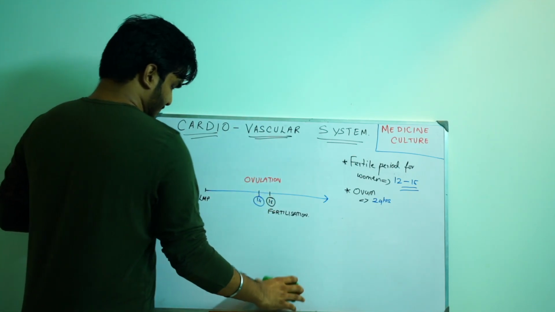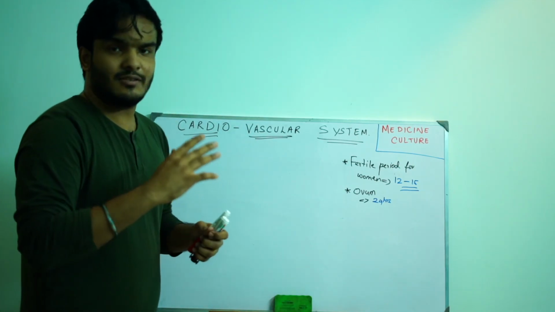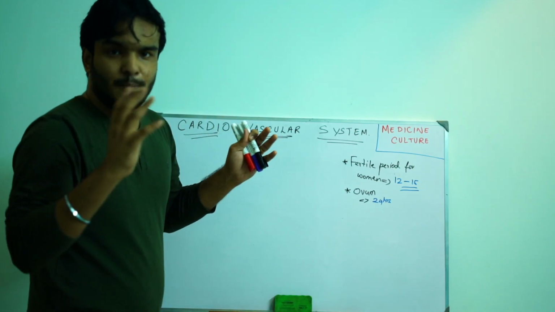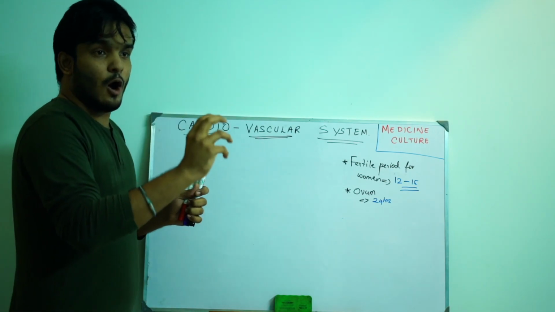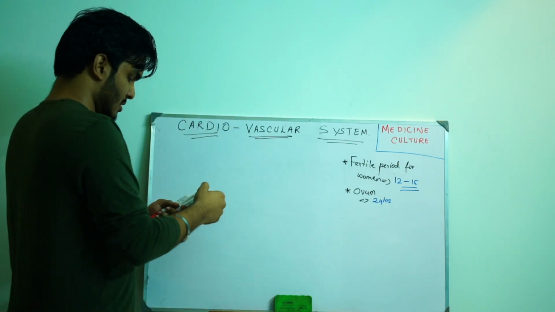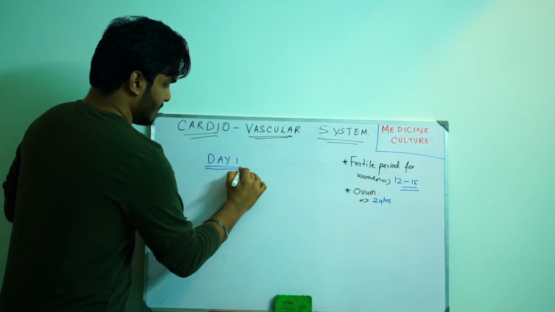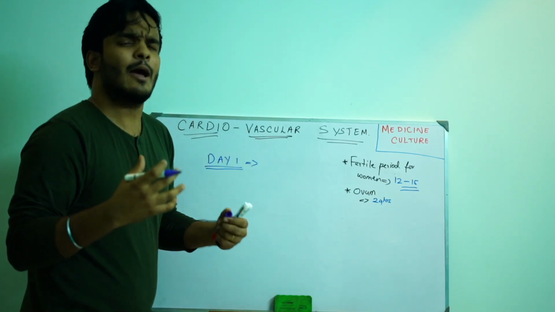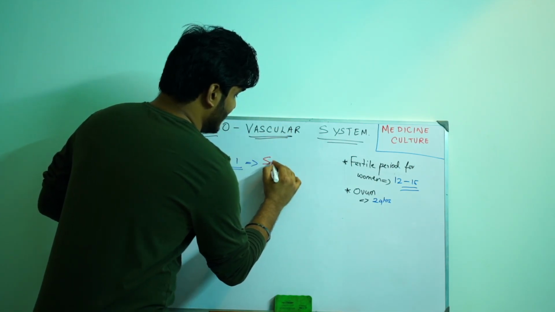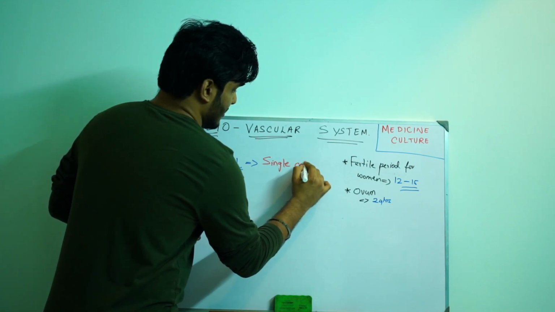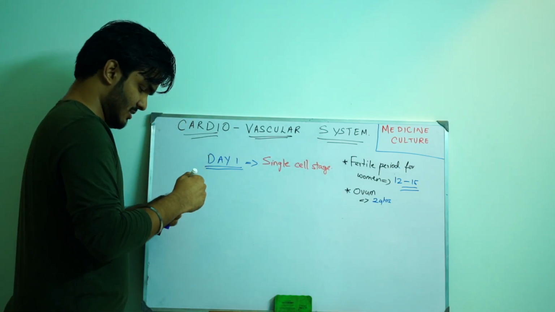Now the conceptus was formed. Let's take this day 15. Now it is entirely about the pre-embryonic period, before the embryo is going to form. Let's take the day of fertilization as day number 1. So what happens on day number 1 when the sperm is fertilized with the ovum? Yes, on day number 1 there will be a single cell stage. Everybody note it down: on day number 1 there will be a single cell stage.